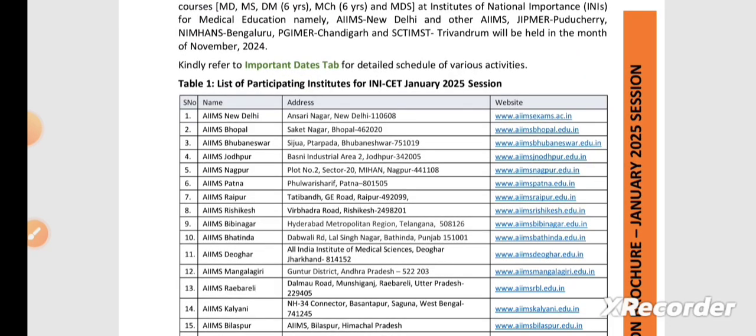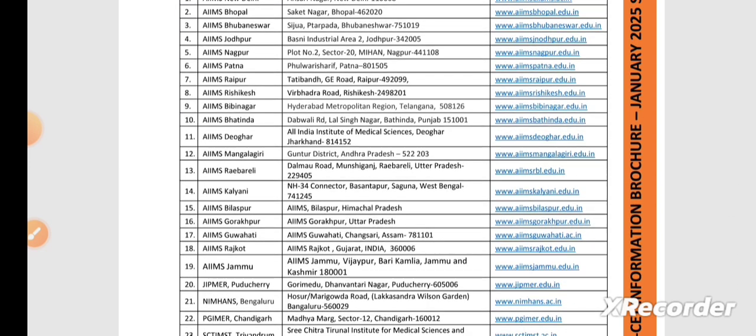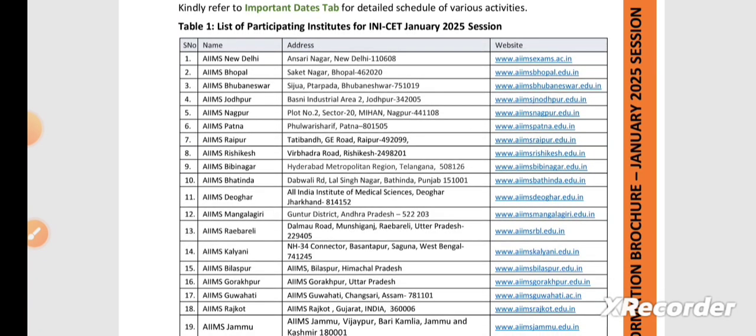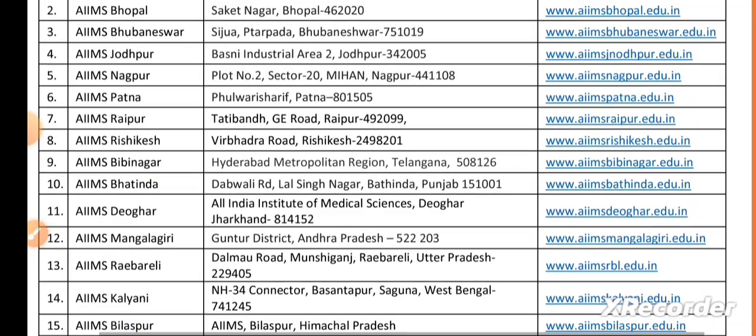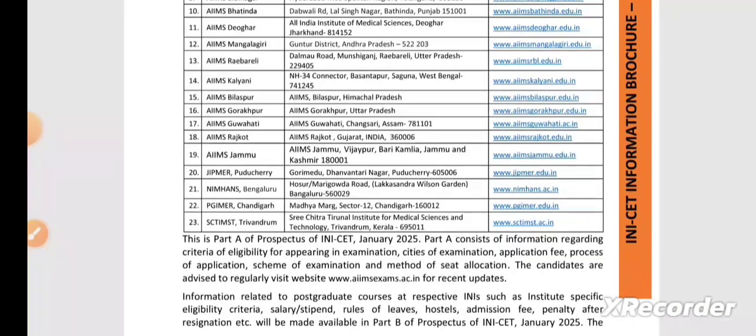So the prospectus starts with the list of participating institutes. After you are allotted a seat in any of these institutes, like AIIMS New Delhi, AIIMS Bhopal, AIIMS Bhubaneswar, AIIMS Jodhpur, you can go through these websites and get all the information regarding the fee structure, the documents that you need to carry, the departments, and even the faculty members. All the information pertaining to your department and your college will be available on these respective websites. So after your seat is allotted, you can go through these websites for any of your doubts.